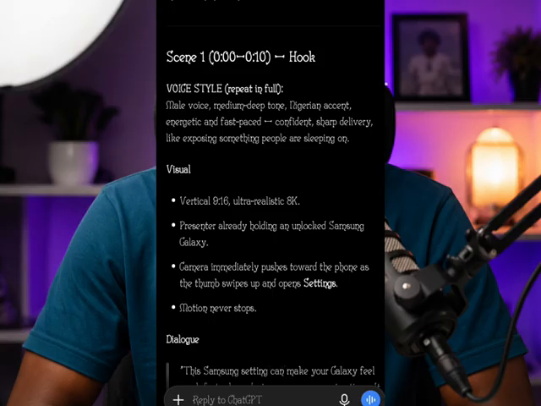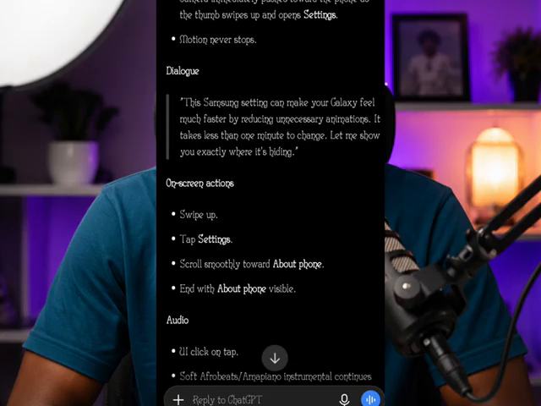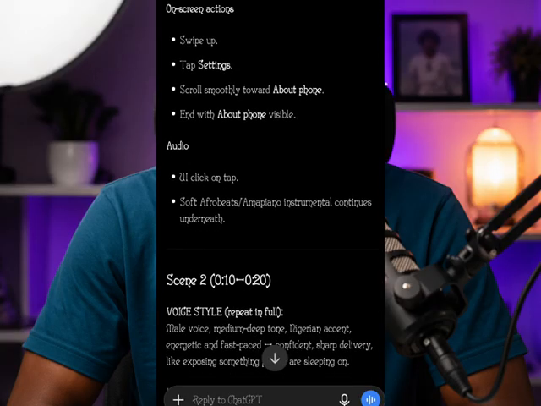Now, you can see it says scene 1 here. As you can see, scene 1, the dialogue, opening screen, everything, how the thing will be swiping, just the way my video is.